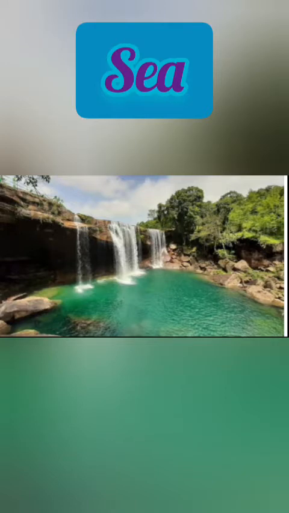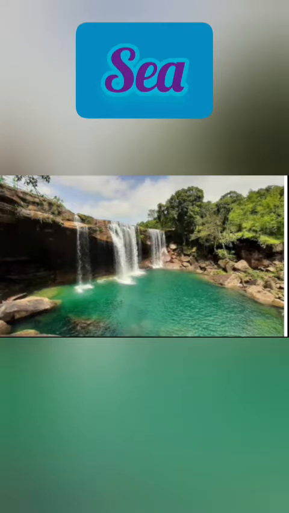The spelling of sea is S-E-A. It is a larger water body. Larger means big. You may have seen many seas. Among these is one. The spelling of sea is S-E-A. Sea.